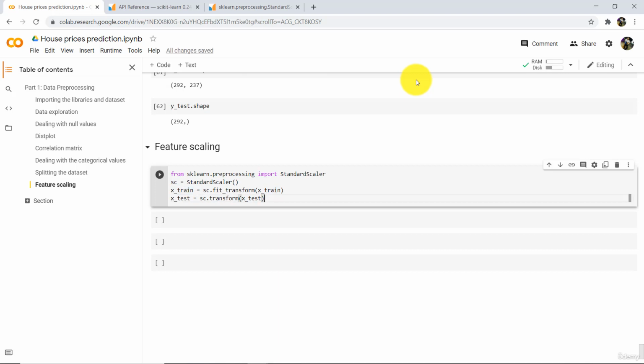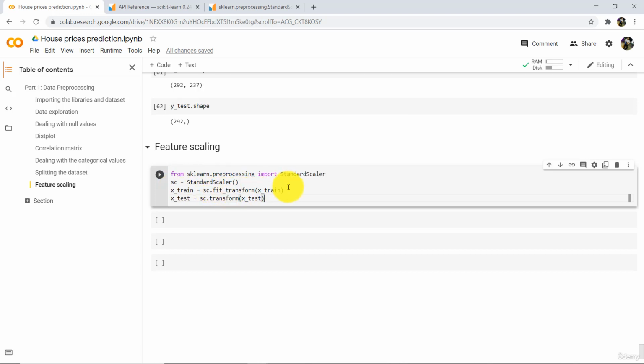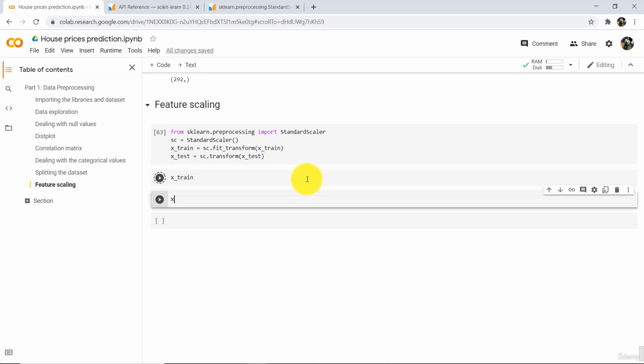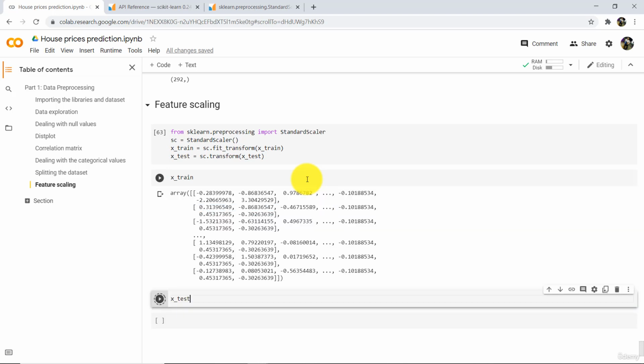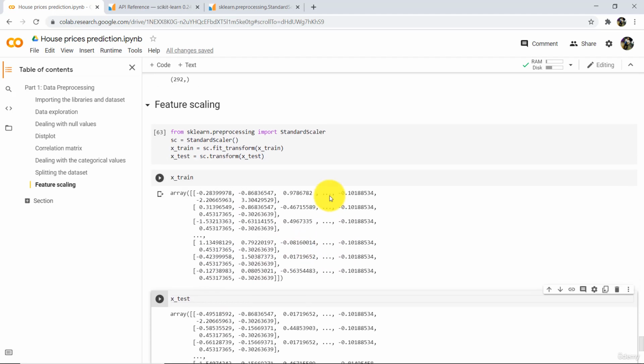That's it. Let us understand this again. First we have imported this class StandardScaler from sklearn.preprocessing. After that we have defined an instance of this class, and then we have used the fit_transform method for the training set and transform method for the test set. Execute. Great. Now check X_train and X_test. Here you can see the range from -3 to +3. That means we have successfully applied feature scaling.